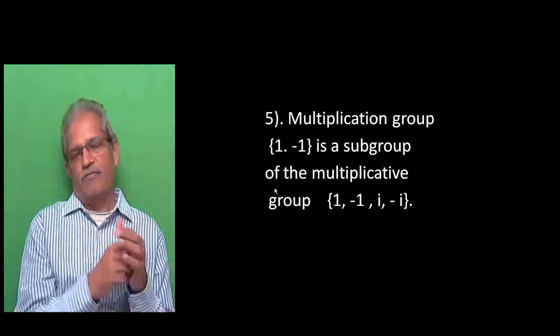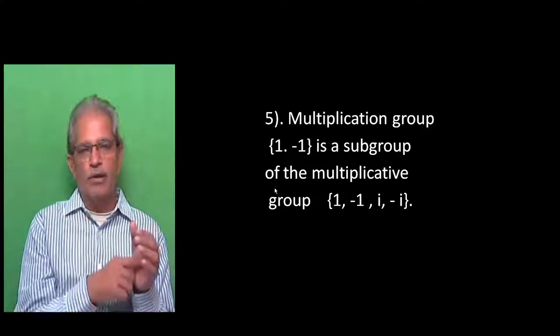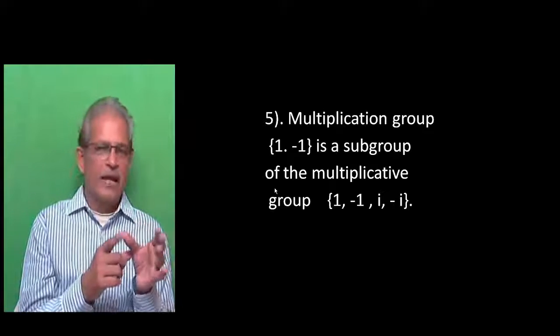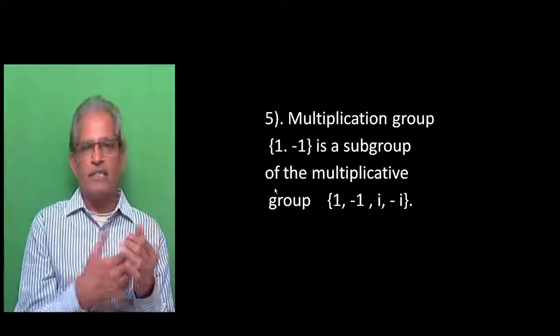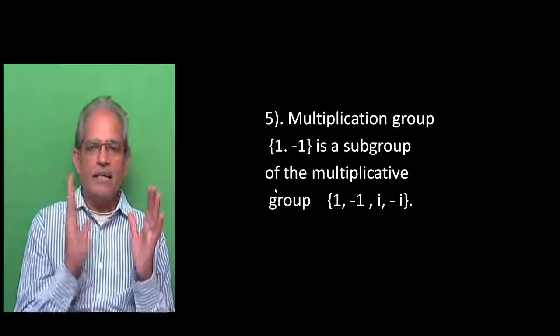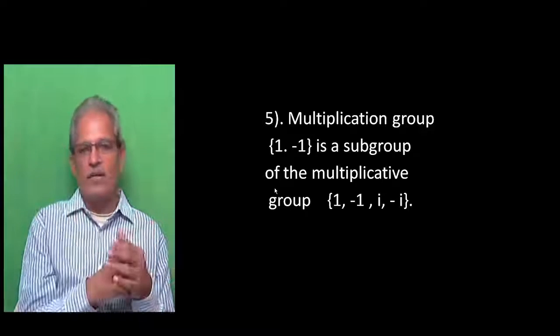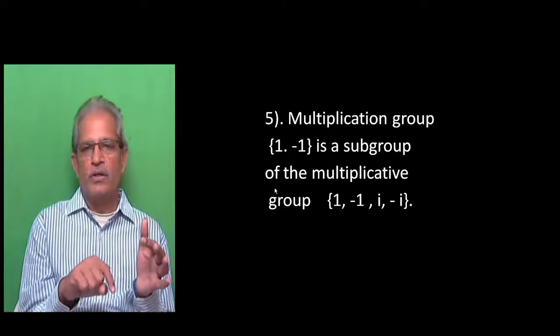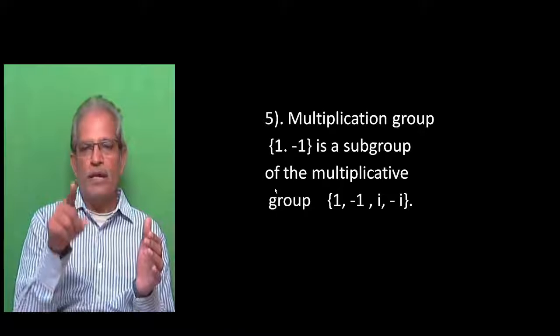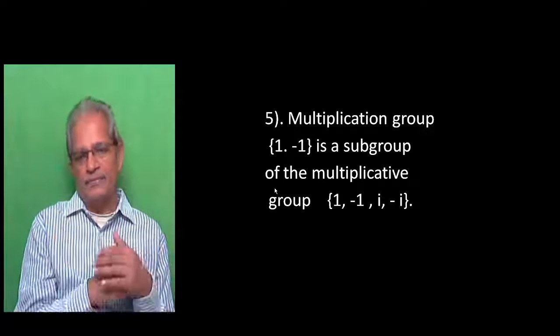This you can verify yourself. You develop a composition table for the two elements 1 and minus 1 and verify the properties of a finite group. This you have to do. And then get convinced that this 1, minus 1 forms a subgroup with multiplication of the group 1, minus 1, i, minus i. Thank you.